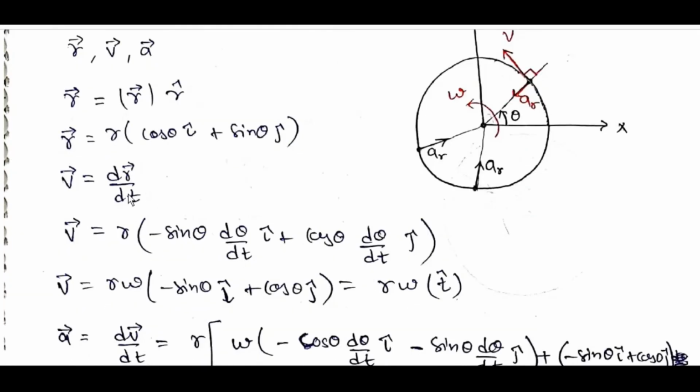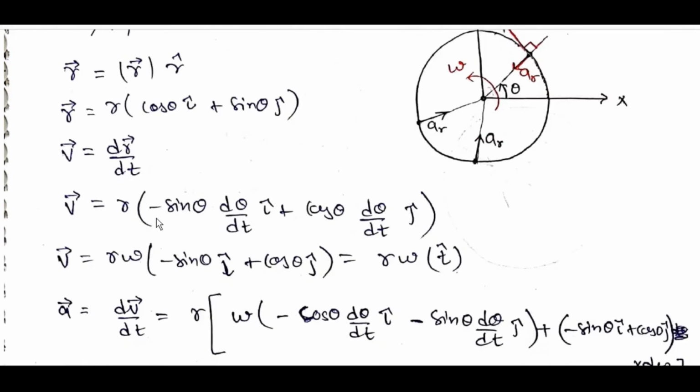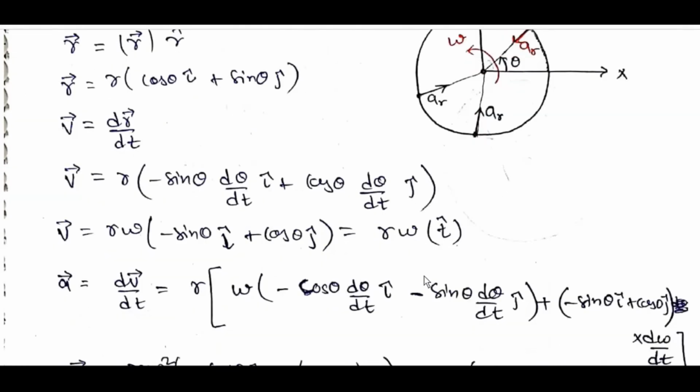V bar is equal to dr bar by dt. V bar is equal to r into minus sin theta d theta by dt i cap plus cos theta d theta by dt j cap. V bar is equal to r omega into minus sin theta i cap plus cos theta j cap, which is equal to r omega t cap. Here t represents the perpendicular tangential direction.